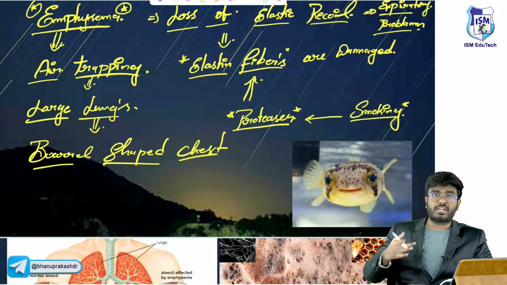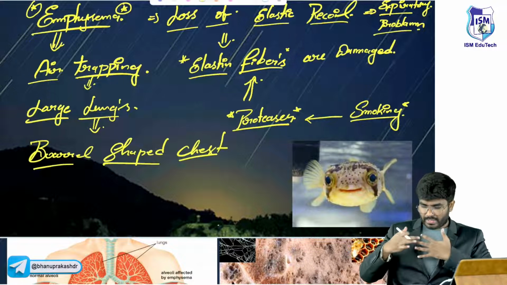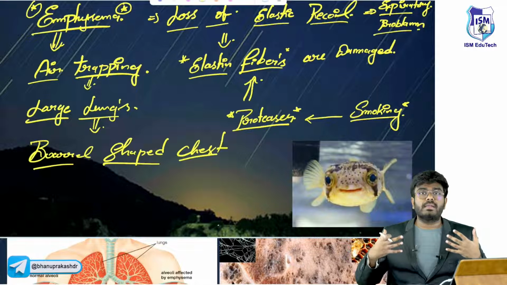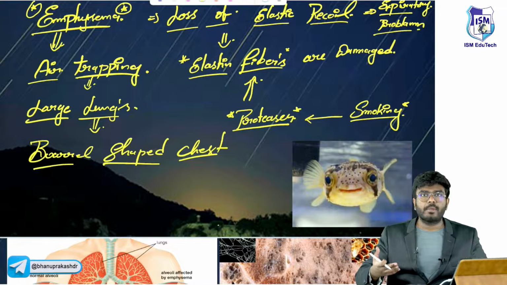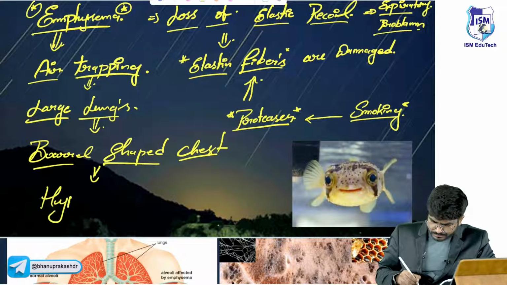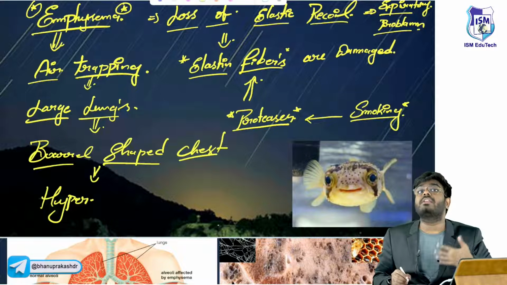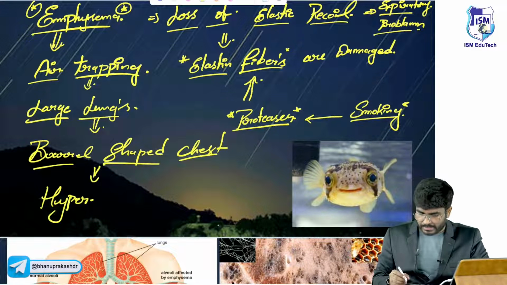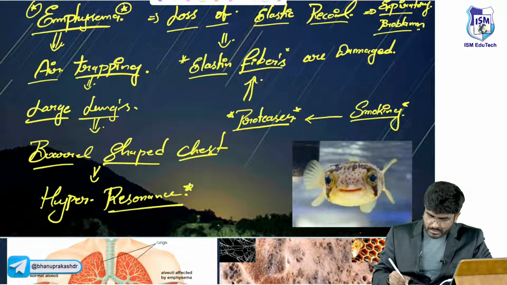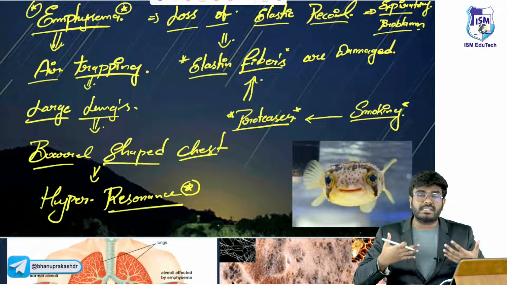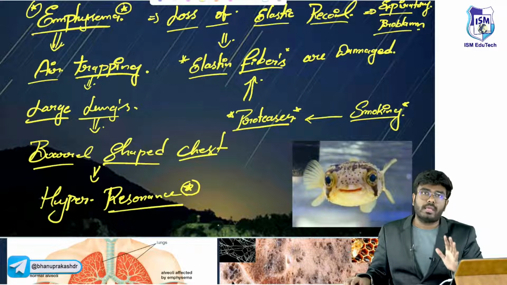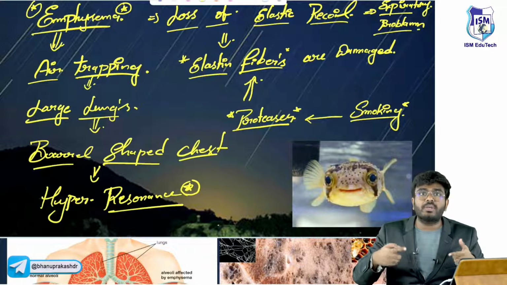When you do percussion, more air is there. You feel like you are tapping on a drum because more air is there. So there will be hyperresonance. Not dullness, hyperresonance. You can hear more sound. Air is accumulating inside the lung and not coming out because elastic recoil is gone, so it's hard for the patient to take the air out.